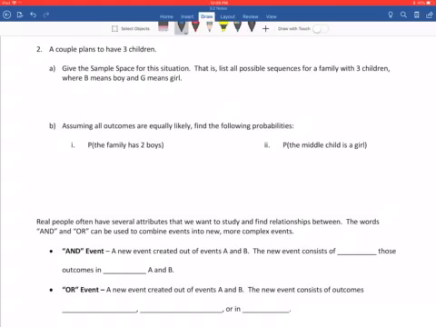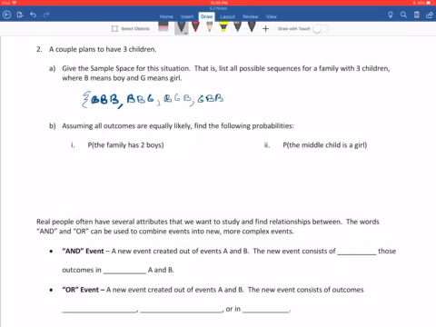Okay, here's another example. It says a couple plans to have 3 children. We want to first give the sample space for this situation, and a sample space is the list of all possible outcomes. Okay, so if a couple is going to have 3 children, let's list all the possibilities that they could have. So they could have 3 boys. They could have any combination of 2 boys and a girl.